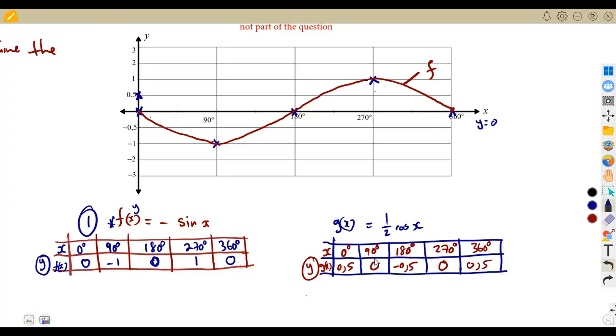All right. 90 versus 0. Remember I said always 0 is on the x-axis. So 90, we're going to mark at 90, but on the x-axis, that is at 0. All right. 180 versus minus 0.5. 180 degrees is here, minus 0.5 is here. So where these two meet, you mark a point. 270 versus 0, we are back to the x-axis at 270. 360 versus 0.5, we are at this point, straight to 0.5.